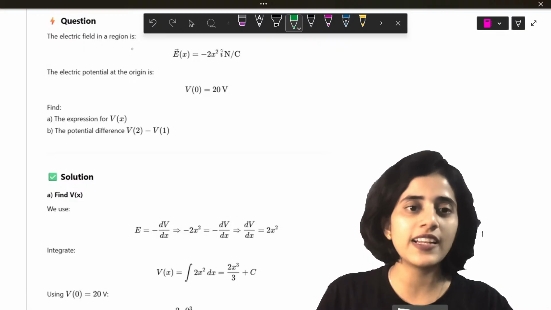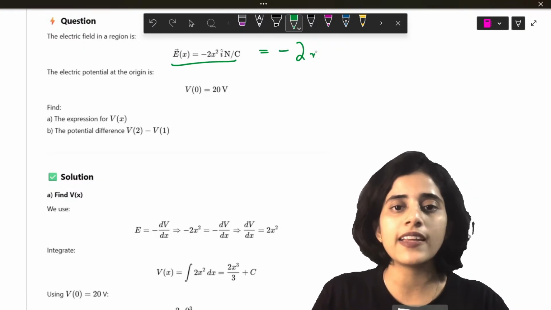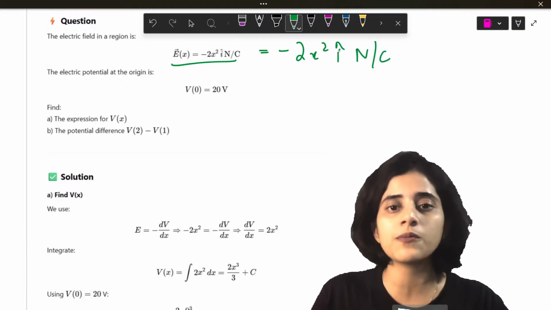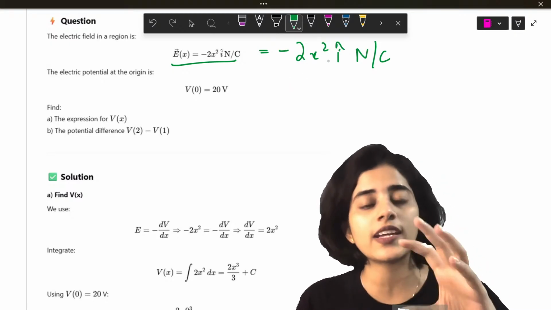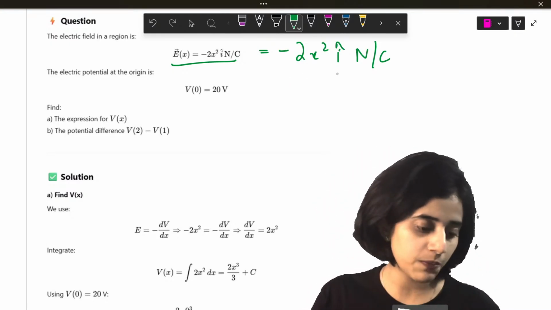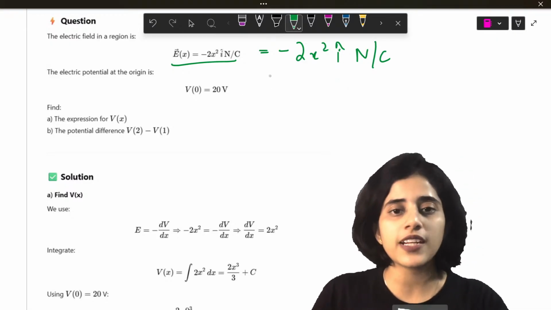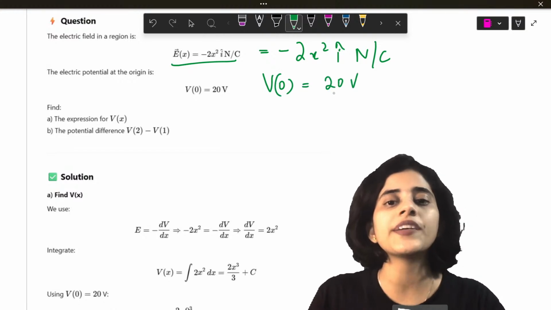So the electric field in a region is given by E(x) is equal to minus 2x square i cap newton per coulomb. Now the electric potential is given as V(0) is equal to 20 volts.